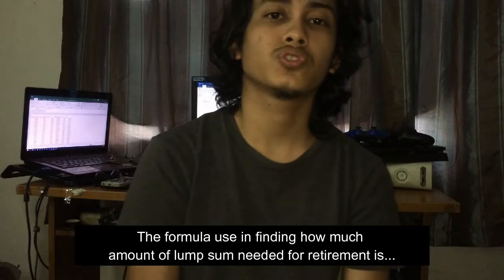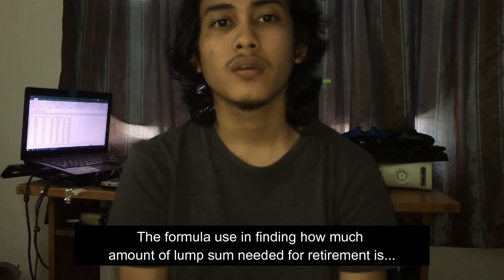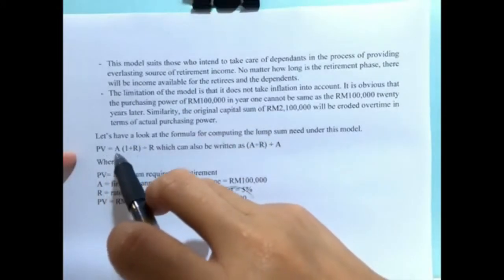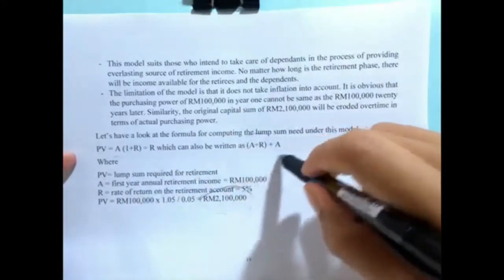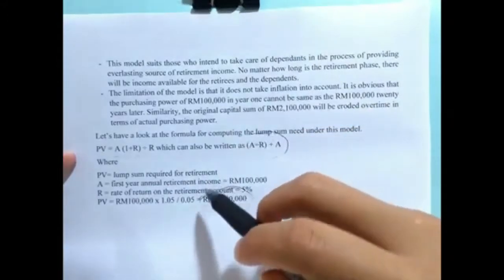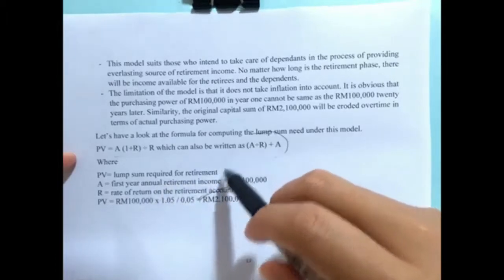The formula used in finding how much lump sum is needed for retirement is PV equivalent to A(1 plus R) divided by R, which can be written as A divided by R plus A, and the PV is actually referring to the lump sum required for the retirement.